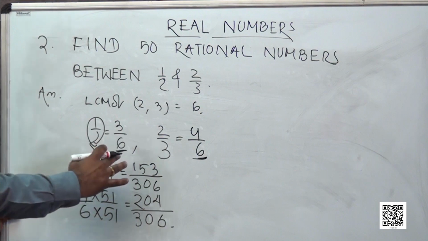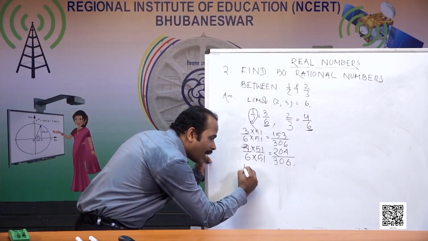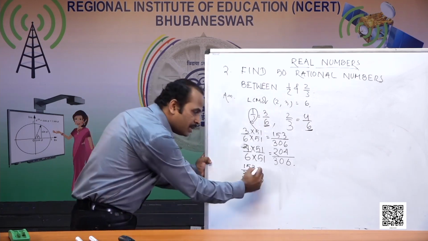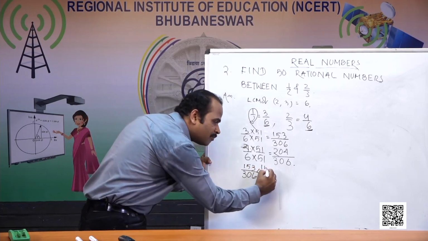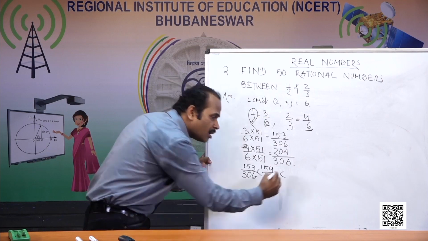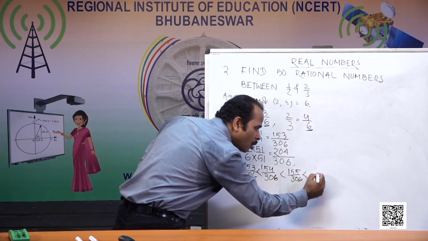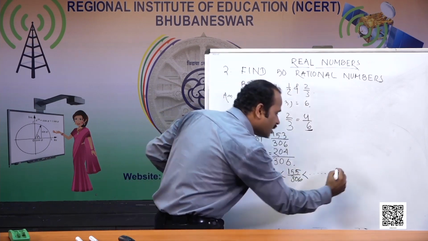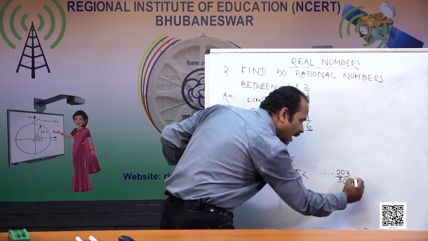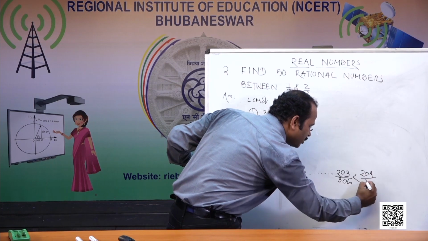Now, to write 50 rational numbers between them: 153 by 306 is less than 154 by 306, which is less than 155 by 306, and so on up to the last one, 203 by 306, and then 204 by 306.